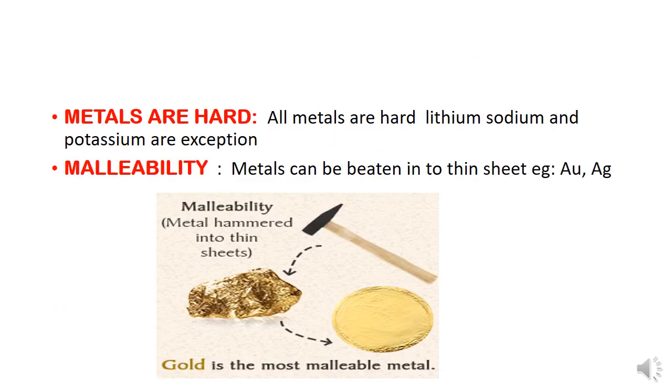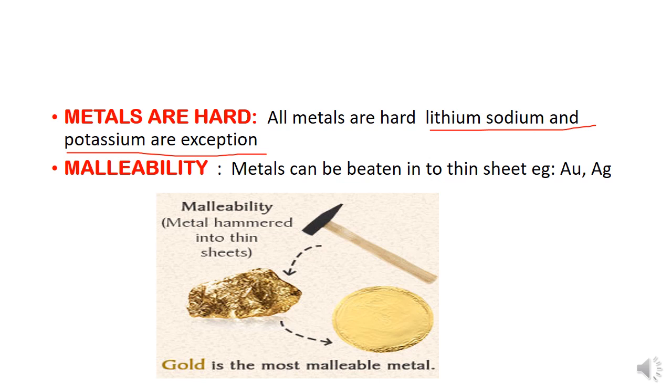Next property is hardness. Metals are considerably much harder and this hardness may vary from one metal to another. There are few metals like lithium, sodium and potassium that can be cut with a knife. They are not much harder.